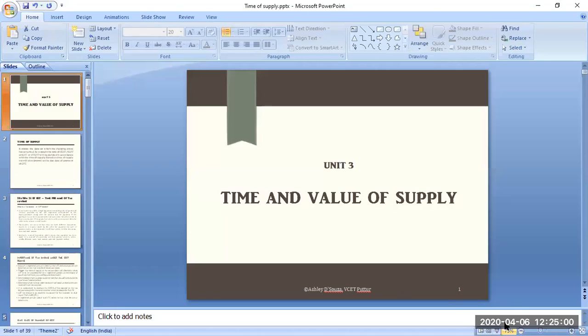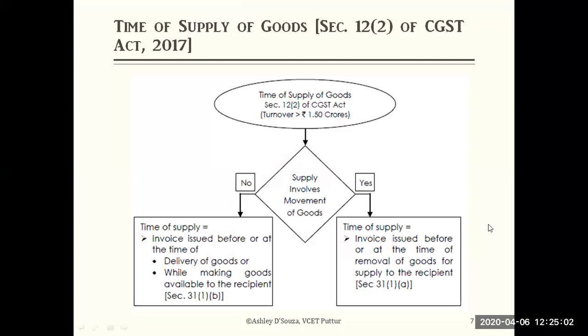Please remember, turnover is more than 1 crore 50 lakhs and above. The turnover is related to goods. Time of supply of goods under section 12 subsection 2 says about where the turnover is more than 1.5 crores.